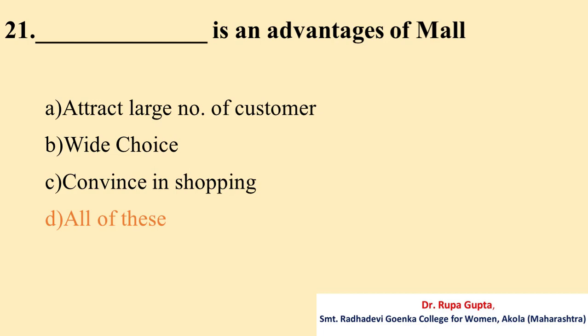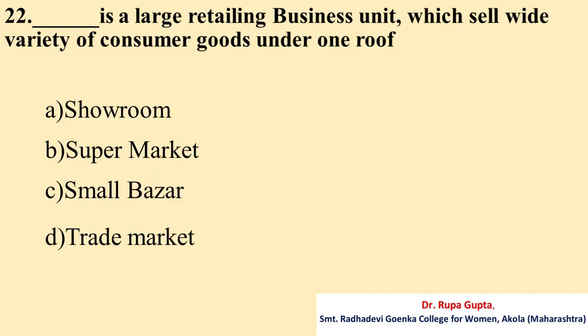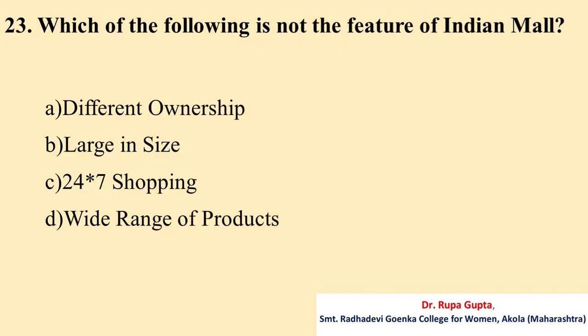Question number 22. Dash is a large retailing business unit which sells a wide variety of consumer goods under one roof. And your options are A. Showroom, B. Supermarket, C. Small bazaar, D. Trade market. And the correct answer is B. Supermarket.